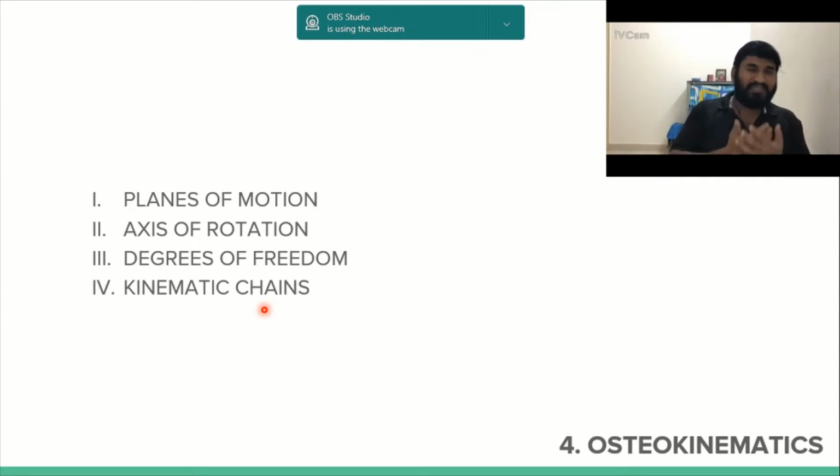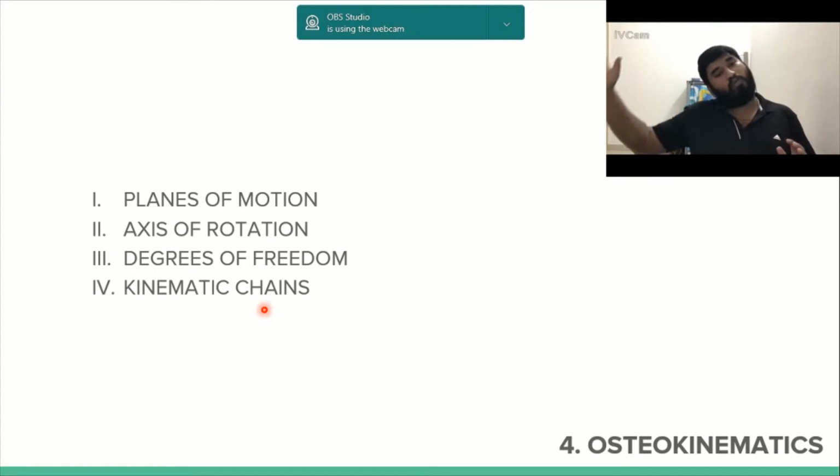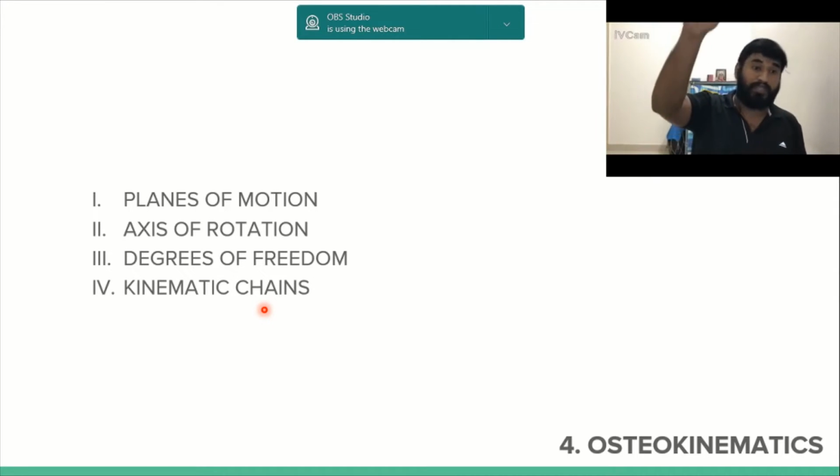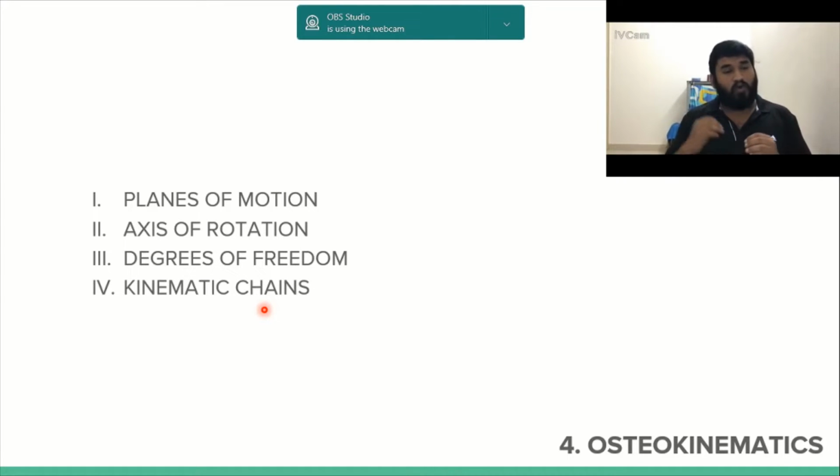But space is a vaguely bigger term. So to avoid confusion, we have divided the space into multiple planes, so that we put the space into perspective according to the planes of motion, which we would be explaining in a bit.